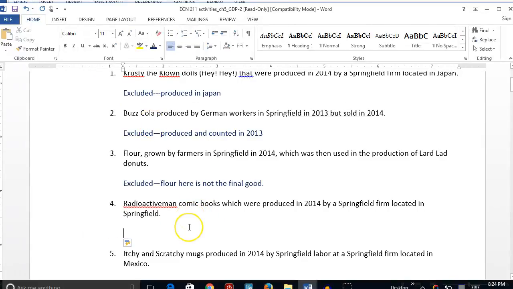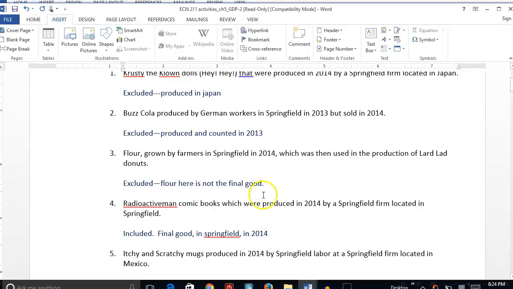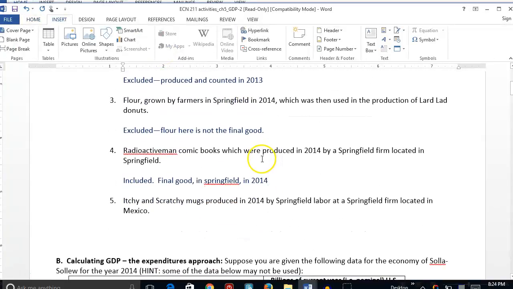All right, next. The Radioactive Man comic books produced in 2014 by a Springfield firm located in Springfield. That one should be included. That hits all of our criteria. It is the final good, the comic books. It was produced in Springfield, and it was produced in the period that we're looking at, 2014. So it hits all three of those criteria. That would be something included.